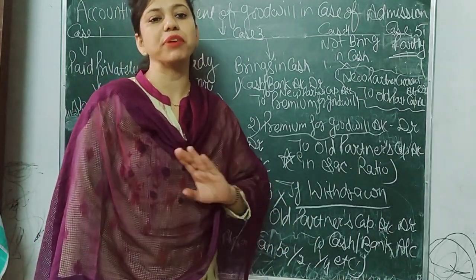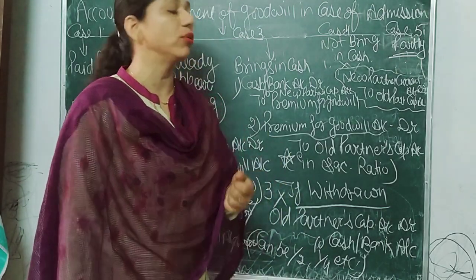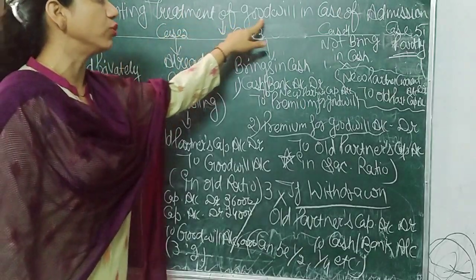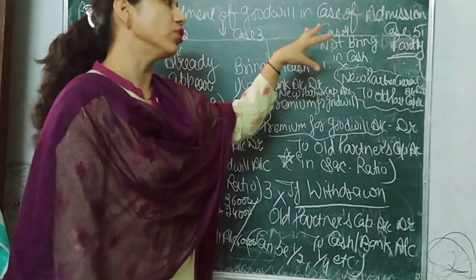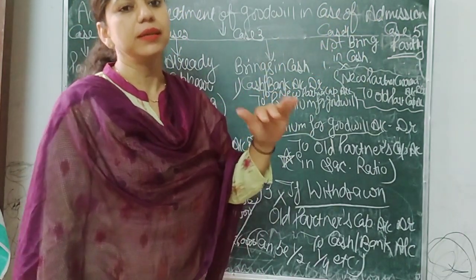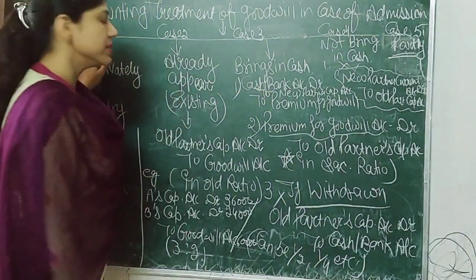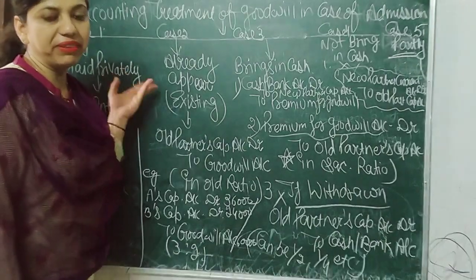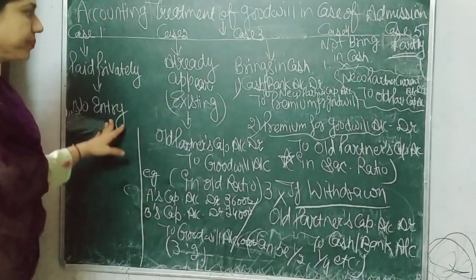So now you are familiar with ratio. After that, we have to do the accounting treatment of goodwill in case of admission. In your books, there are 3 cases, but actually there are 5 cases. Case number 1 is when goodwill is paid privately. Privately means no entry in books, so there is no treatment in books.